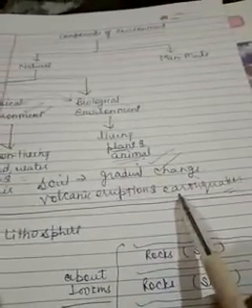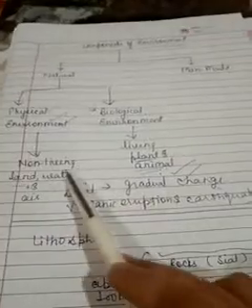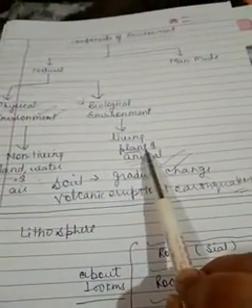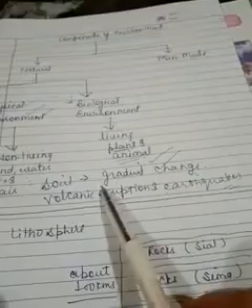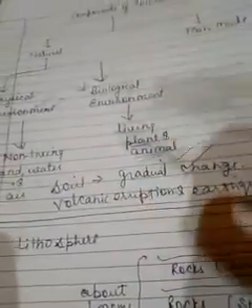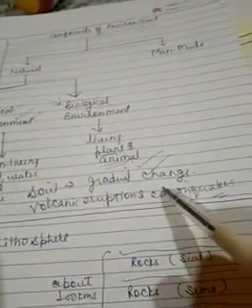Soil, a gradual change, is also affecting the biological environment. Volcanic eruption and earthquake, they are sudden changes in the physical environment. They are also affecting the biological environment. We all know the effects of volcanic eruptions and earthquakes in human life and in wildlife. So these two paragraphs, I hope they are clear to you. In the first paragraph, many important definitions, many important things are there. You can also make a flowchart like that to understand the things easily.